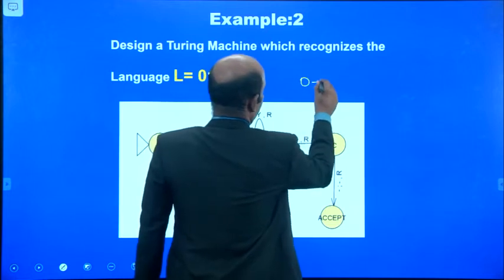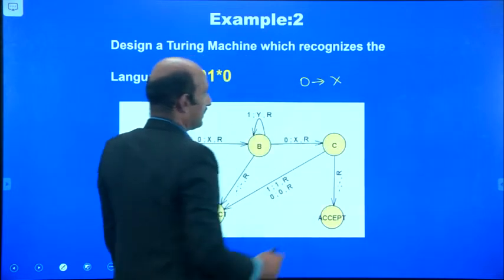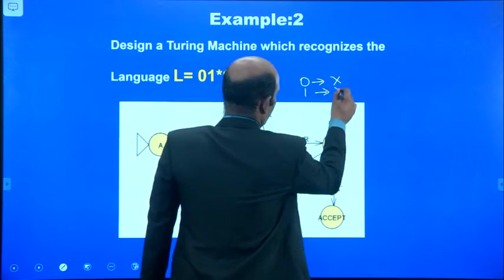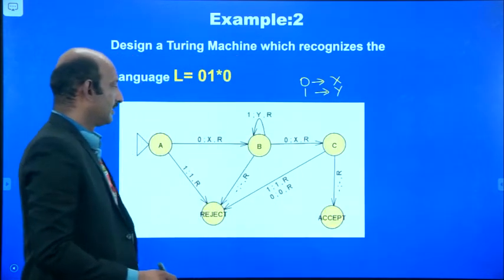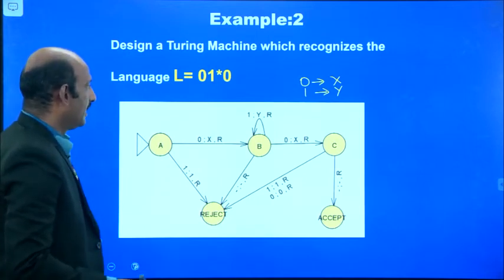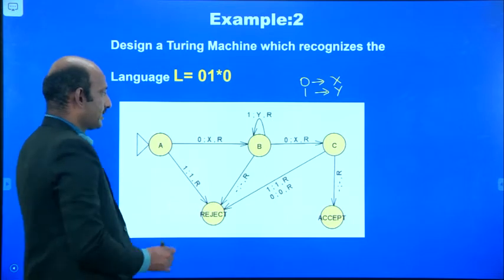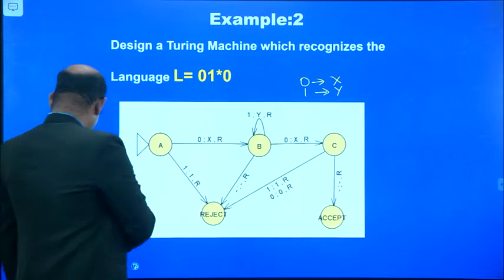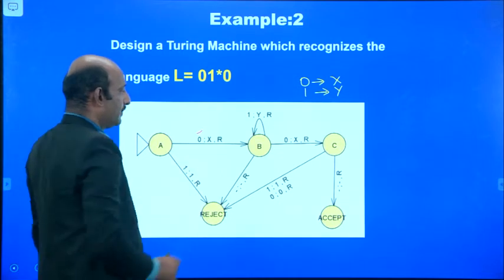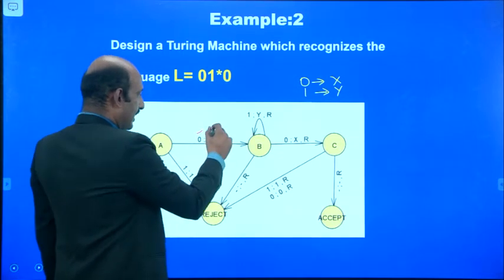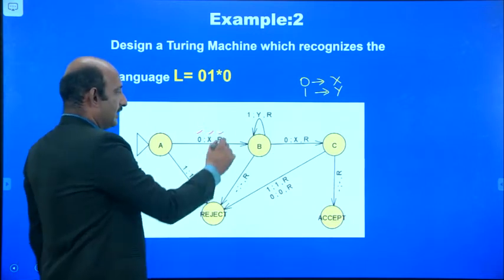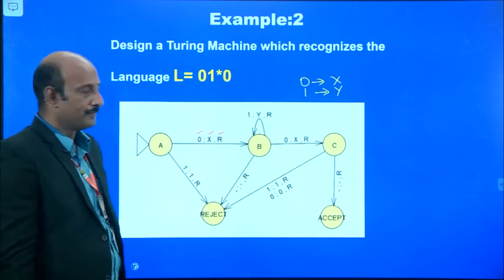Zero means it is replaced by x and 1 means it is replaced by y. So 1 means a replacement by y. That is 0 here. Input is 0. The 0 can be replaced by x on the input tape and the head moves to the right position.